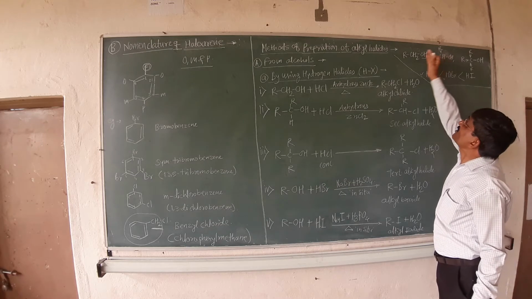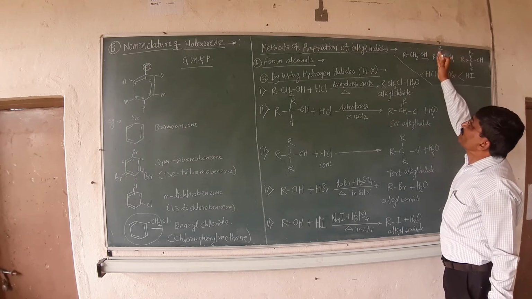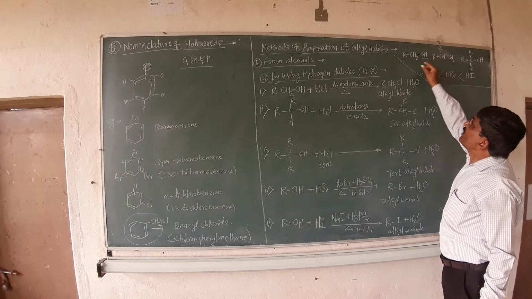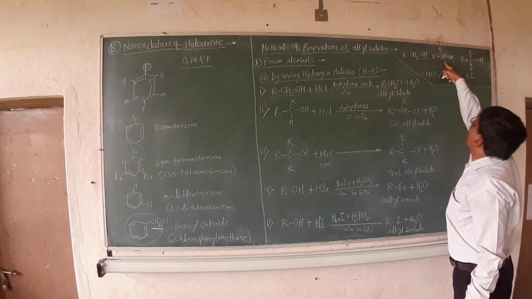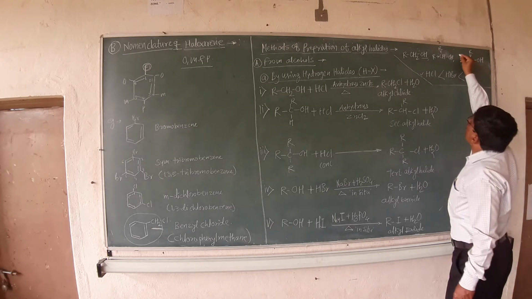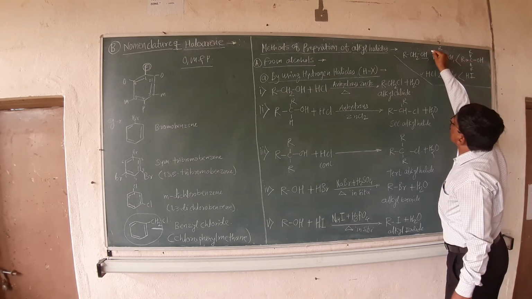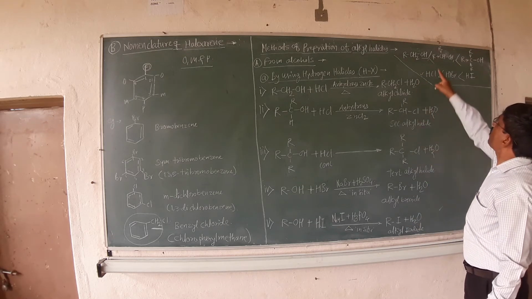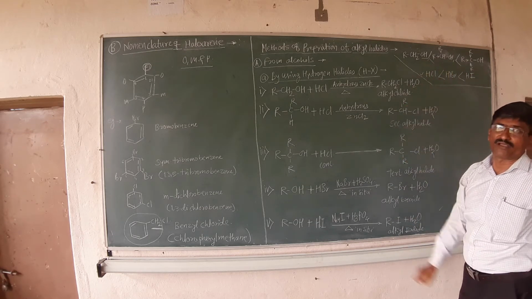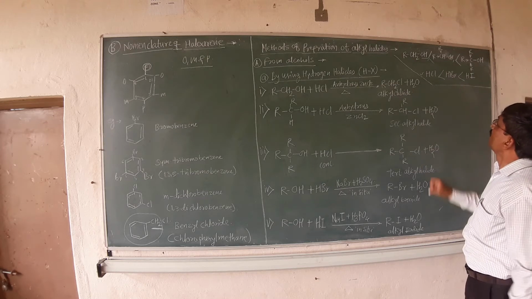That means the hydrogen gets split off. And that's why it is very difficult for the primary alcohol to react as compared to the secondary and the tertiary. That means the reactivity of the tertiary is greater than the secondary, and greater than the primary. And that's why this is the order of reactivity.